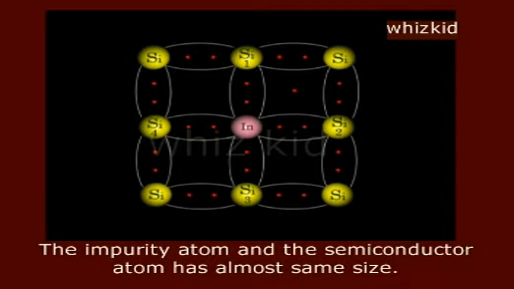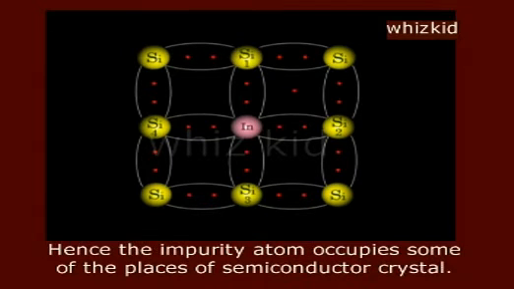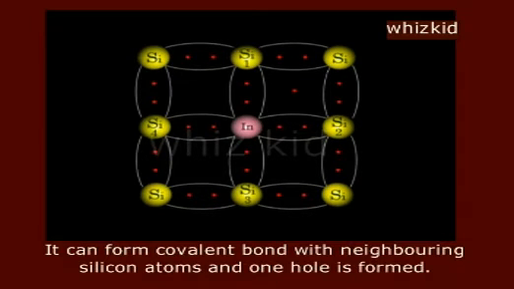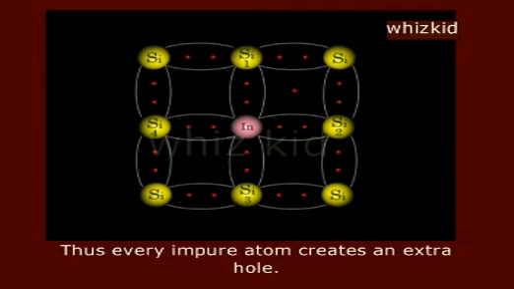The impurity atom and the semiconductor atom have almost the same size. Hence, the impurity atom occupies some of the places of the semiconductor crystal. The indium has only 3 electrons in its valence shell. It can form covalent bonds with neighboring silicon atoms and one hole is formed. Thus, every impure atom creates an extra hole.